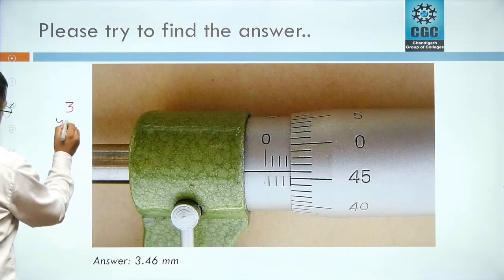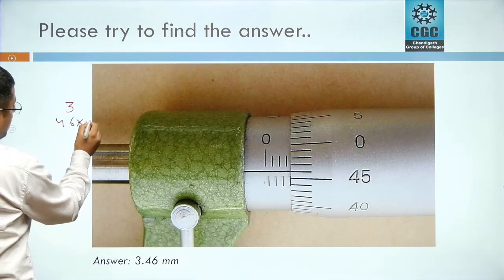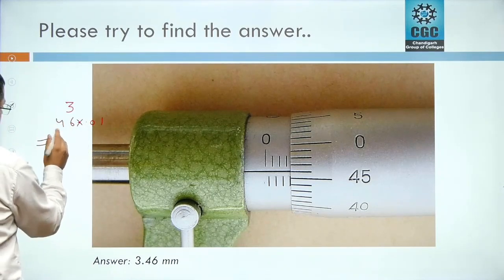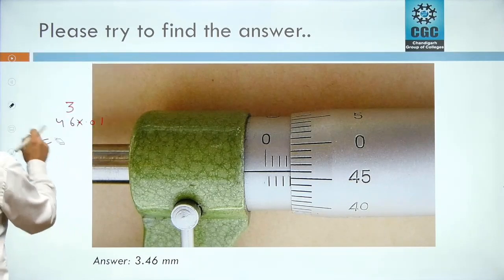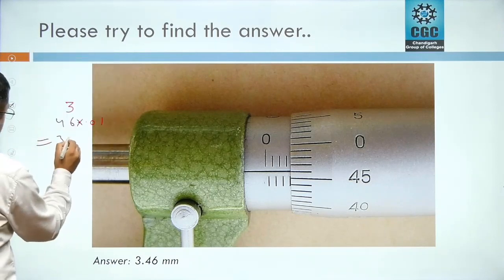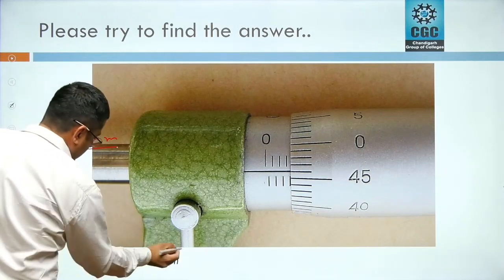So now you have to multiply this by the least count. Your least count was 0.01. You add both of these, 3 and 0.46, and what comes out is 3.46 mm. This is your final result here.